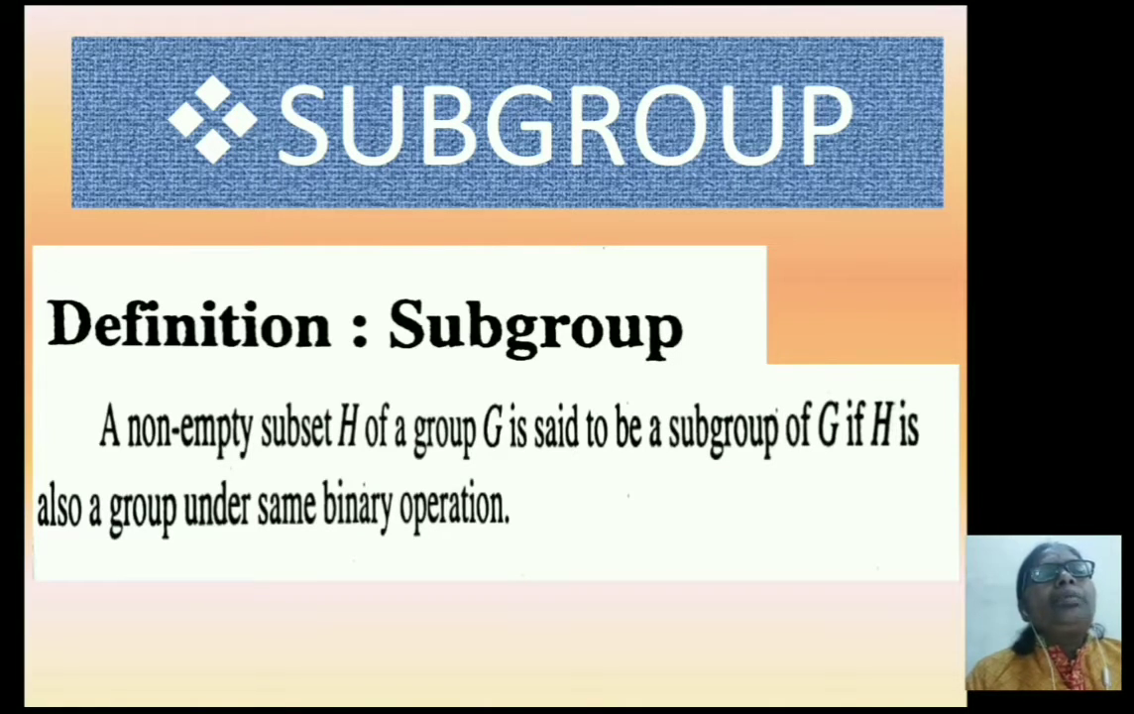Group means a non-empty set G together with binary operation star is called a group if it satisfies the four properties. First property is closure property, second property is associative property, third property is existence of identity, and fourth property is existence of inverse. Here H is a non-empty set and H is also a group. That means H also satisfies four properties: closure property, associative property, existence of identity, and existence of inverse. And H is a subset of group G.